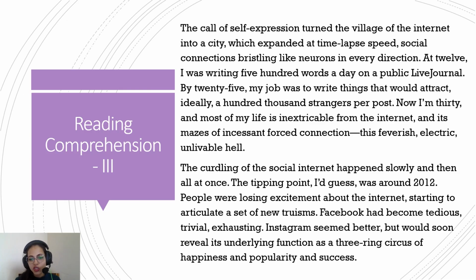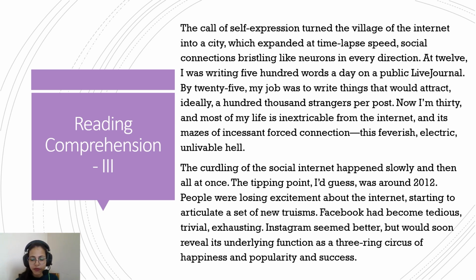So the curdling of social internet happened slowly and then all at once. So curdling, you might have heard of the curdling of milk. So getting spoiled. Something curdles, it's mostly used in terms of liquid, more often than not for milk. So when milk gets spoiled, sour, it's called curdling. So curdling of social internet happened slowly means that initially social internet came up with a great promise that it will bring people together, but eventually this promise began to curdle. It got spoiled, and it didn't happen all at once. It happened slowly. The tipping point, I'd guess, was around 2012.